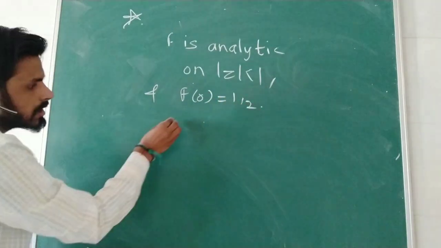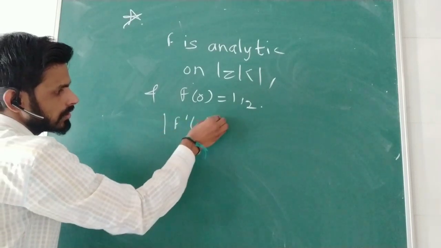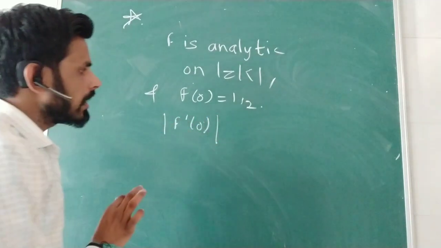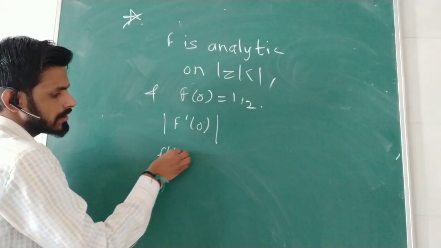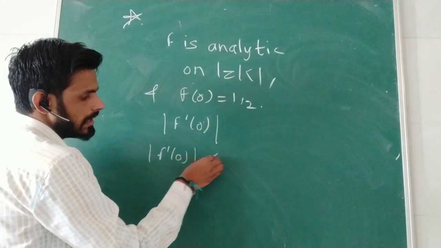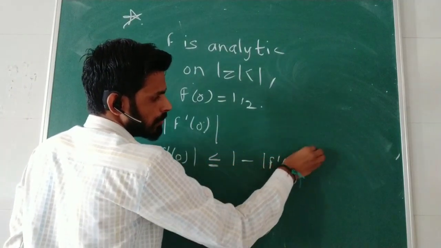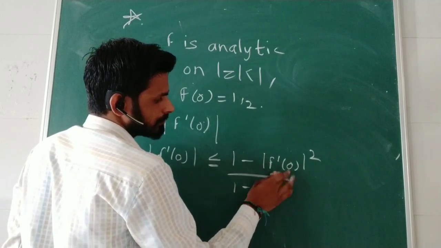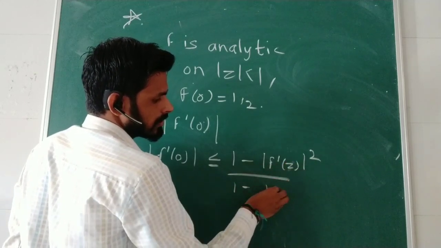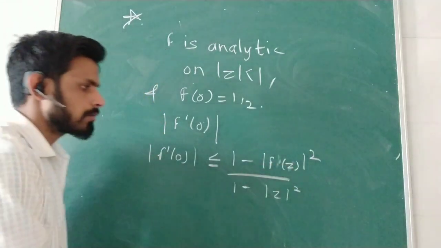Then what is the possible value of mod f dash 0? And we know that by using the lemma, mod f dash 0 is less than or equal to 1 minus mod f of 0 whole square, over 1 minus mod z square. This is the formula.